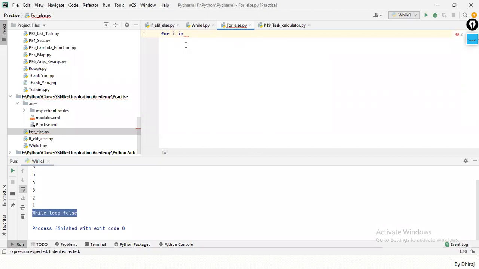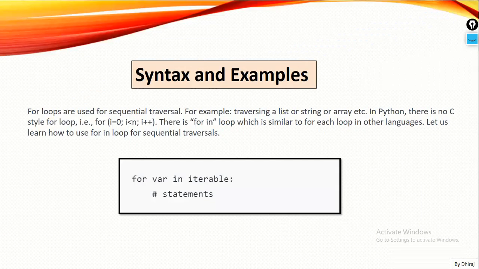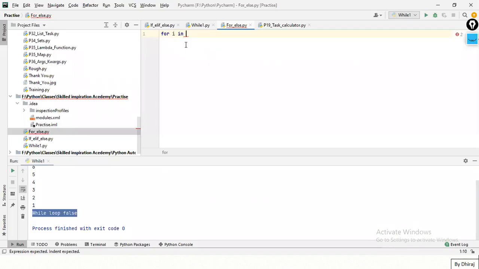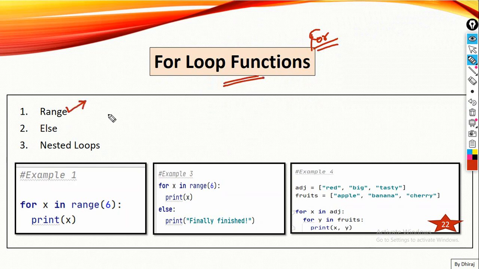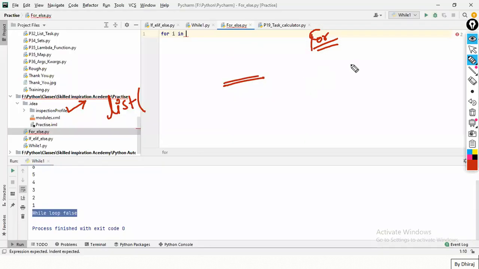In the expression, what type of expression can you give in for? You can write any expression. There are a few functions we can use in the for expression. This is just the for expression. Now first is range. In the list, I think we have written range. If not, we're going to study that as well here.